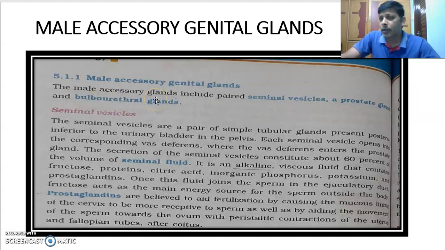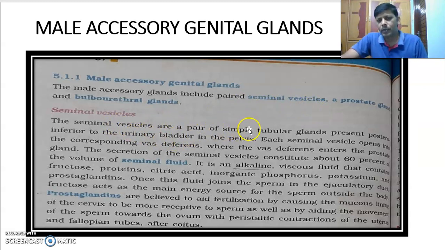Bulbourethral glands are two in number, an important one. Prostate gland is one in number, and seminal vesicles are paired. Which is the unpaired here? Prostate. Which are the paired? Bulbourethral and seminal vesicle. That is the first point. Among these three, let us first take seminal vesicle for our study.